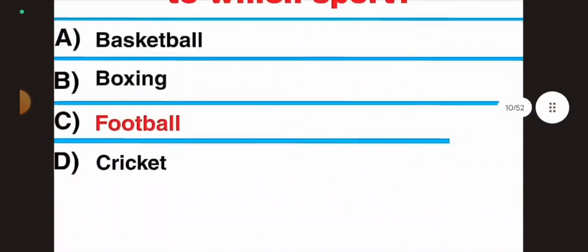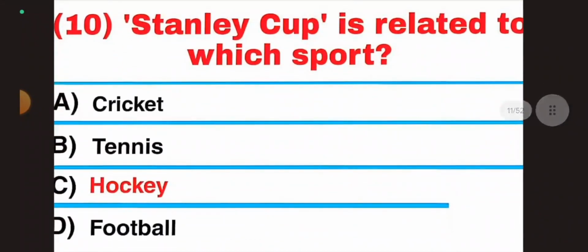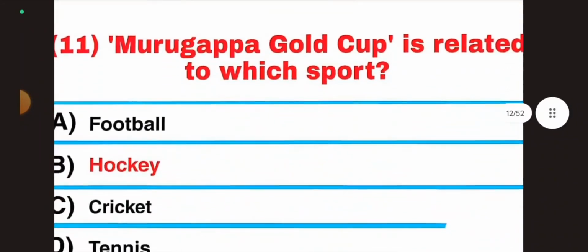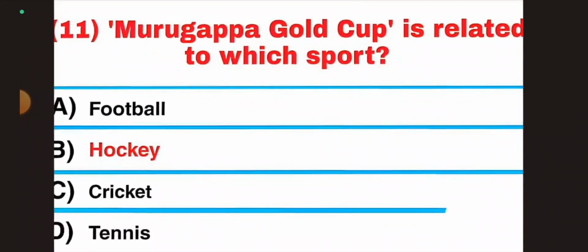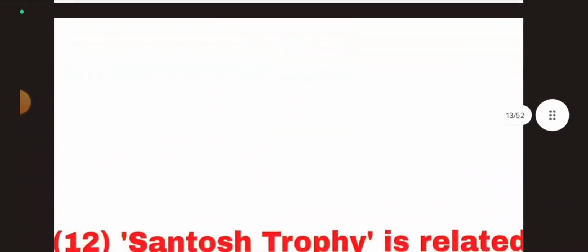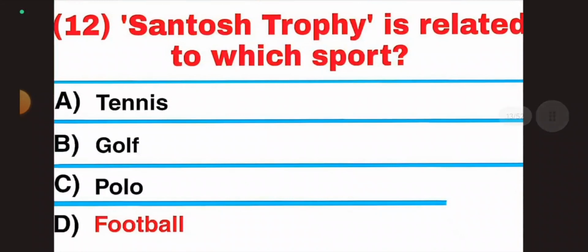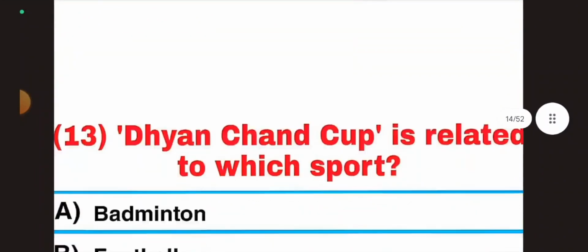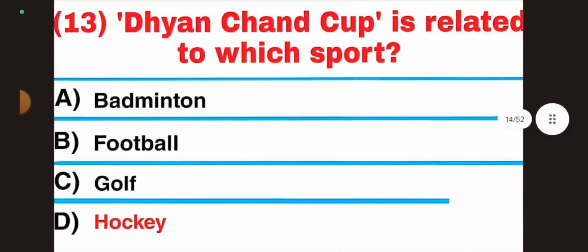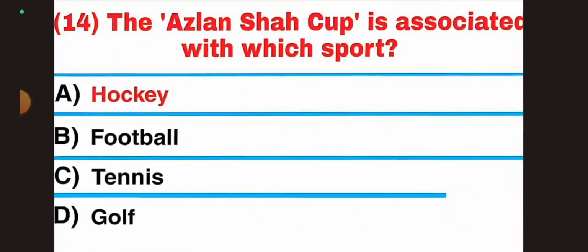Answer, football. Question 10, Stanley Cup is related to which sport? Answer, hockey. Question 11, Murugappa Gold Cup is related to which sport? Answer, hockey. Question 12, Santosh Trophy is related to which sport? Answer, football. Question 13, Dhyan Chand Cup is related to which sport?